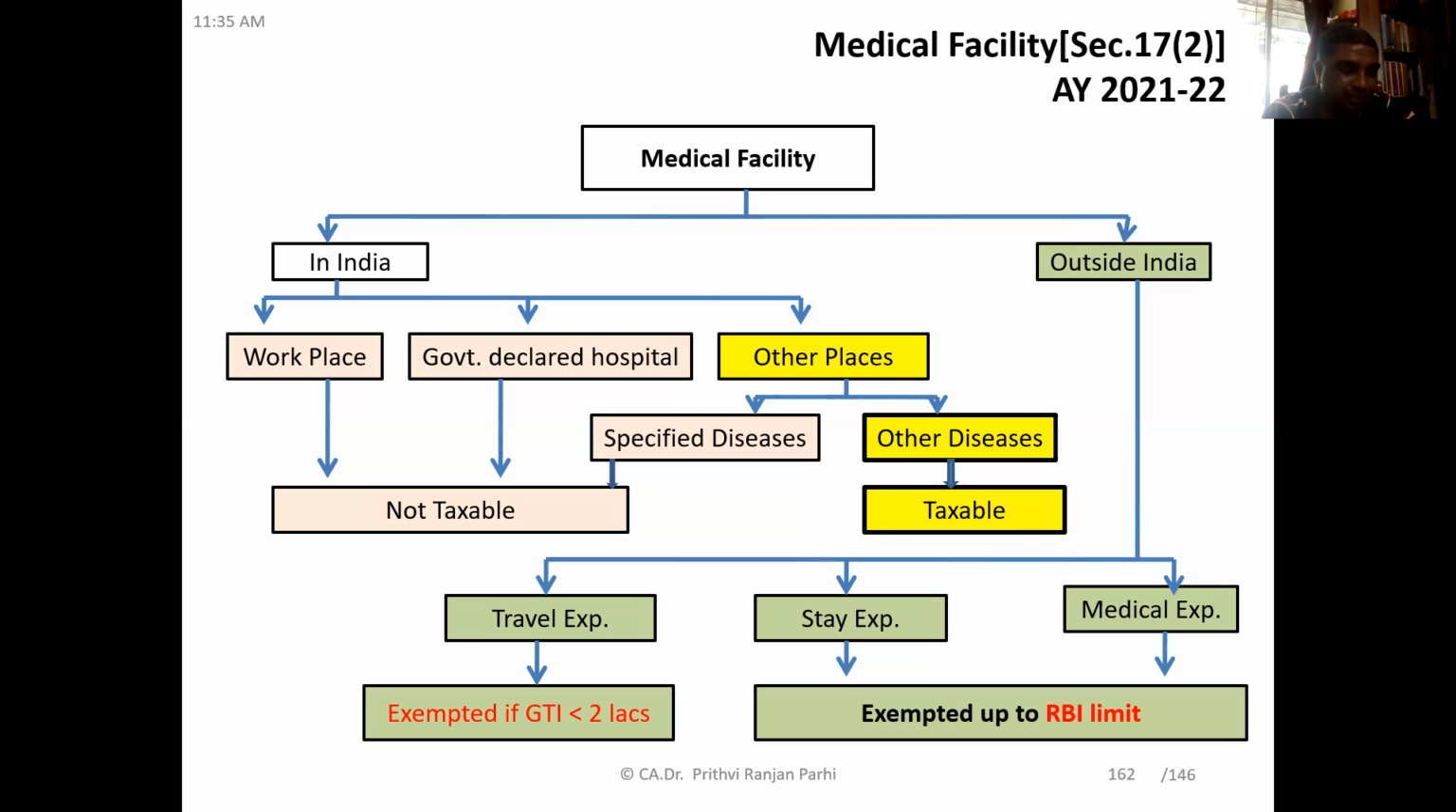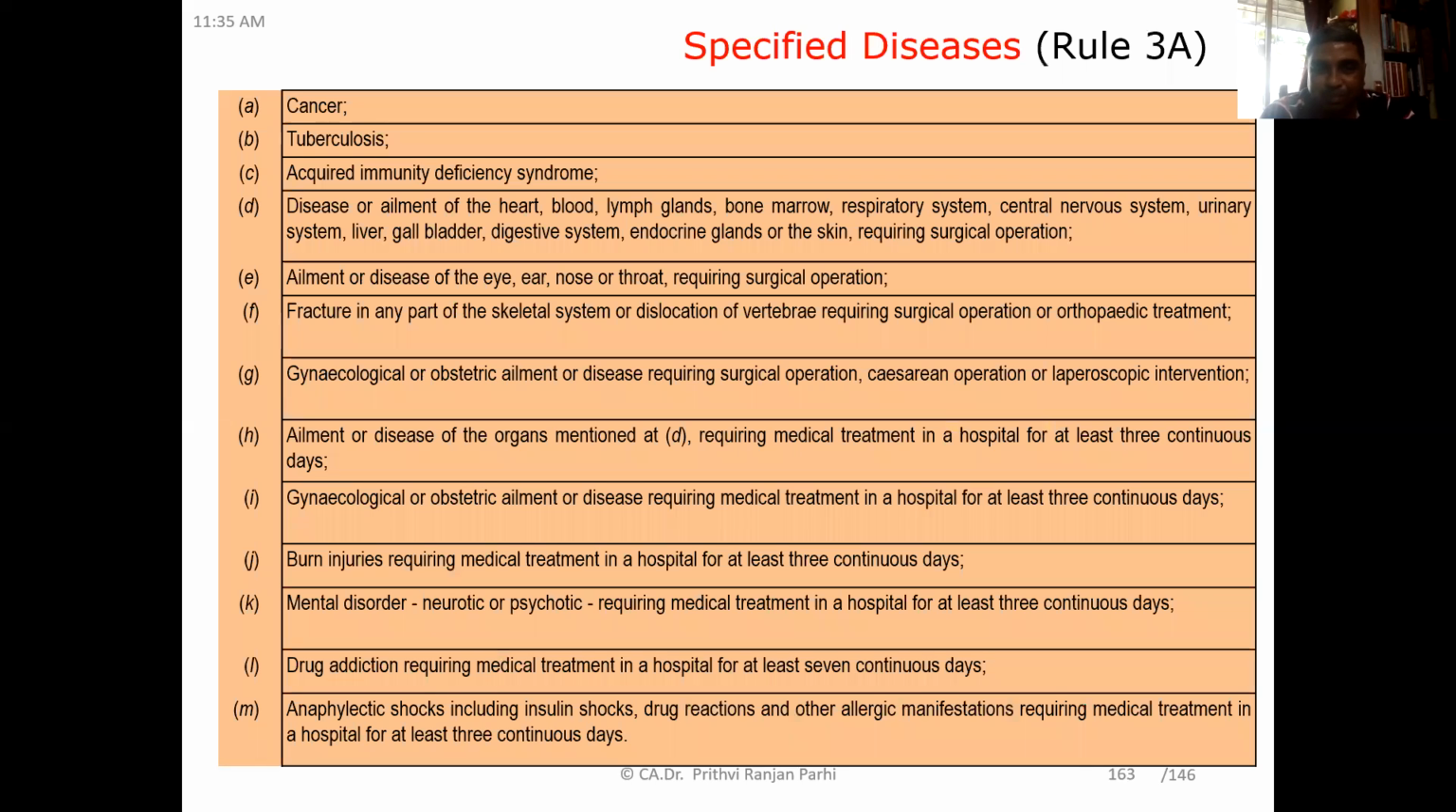So on the basis of information provided by the patient, the RBI must have allowed certain foreign exchange to be withdrawn. So whatever limit is fixed by RBI, up to that amount it will be exempt. Beyond that, it will be taxable. Understood? So now, one by one, we'll try to elaborate this concept. First, try to understand what the specified diseases are.